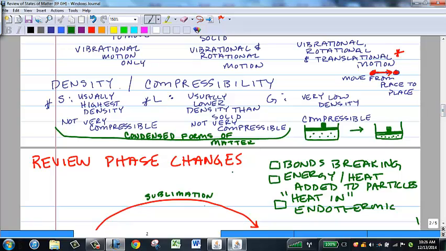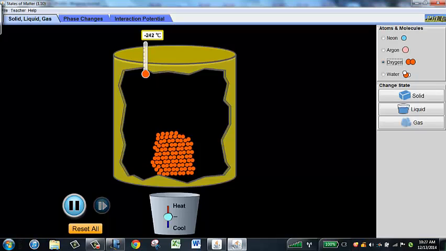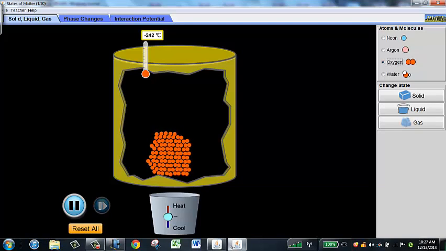Let's take a moment to look at a simulation where we can actually see the molecules in motion rather than these pictures that aren't allowing us to see the vibrational and rotational and translational motion of the molecules. So this is an image of a container that has within it solid oxygen.